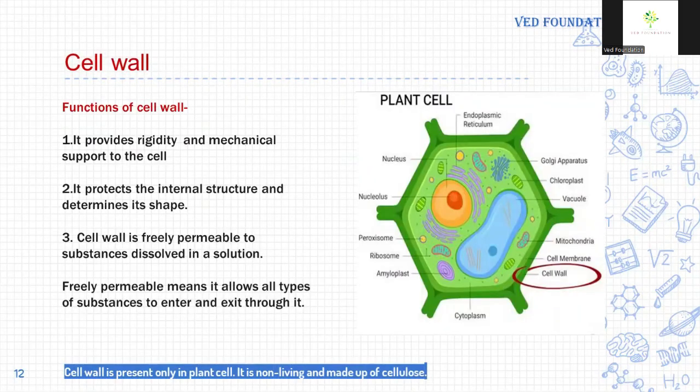Functions of the cell wall: it provides rigidity and mechanical support to the cell. It means that because of the cell wall, the plant cell becomes rigid. Rigid means hard, and it provides extra support or strength to the plant cell. It protects the internal structure and determines its shape. The cell wall is freely permeable to substances dissolved in solution. Freely permeable means it allows all types of substances to enter and exit through it.